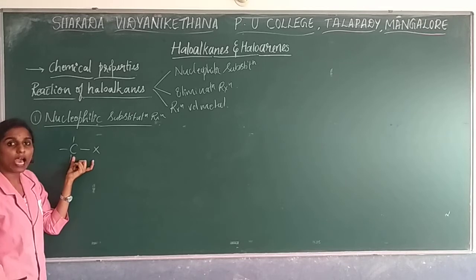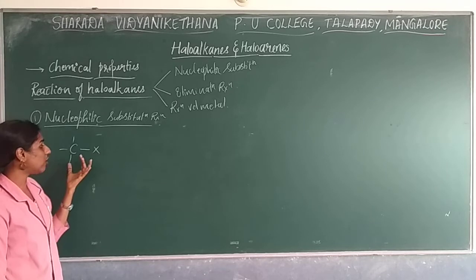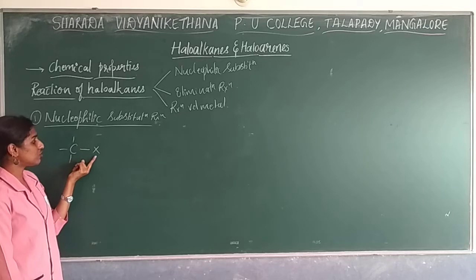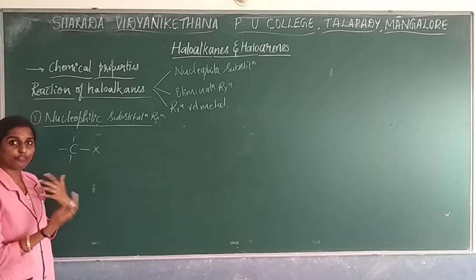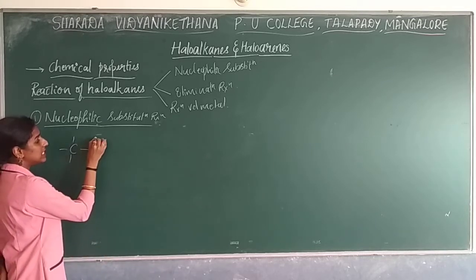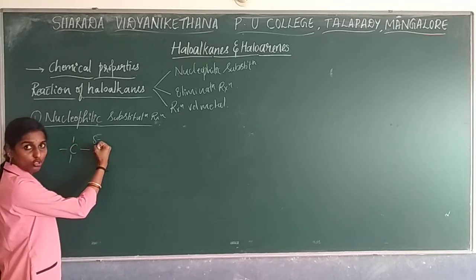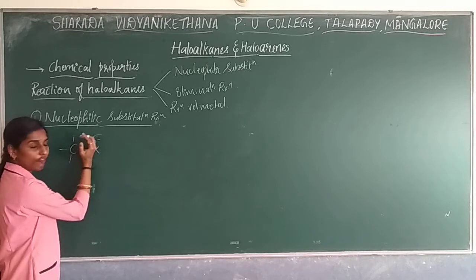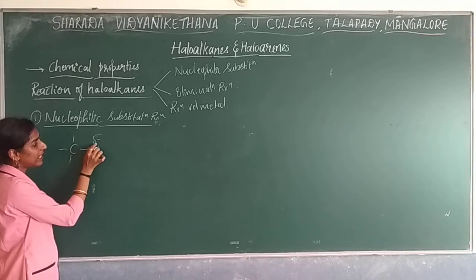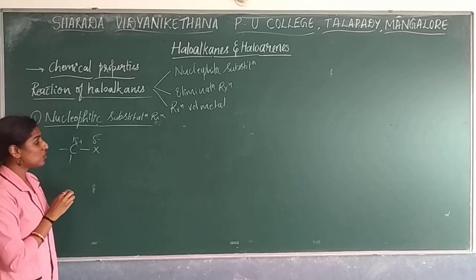Haloalkanes are highly reactive in nature. Why? Because if you compare the electronegativity of these two atoms, there is a very large difference, so they are highly reactive. Most of the electron density is attracted towards the halogen because of its high electronegativity, being a group 17 element. So the halogen gets a partial negative charge and the carbon gets a partial positive charge.